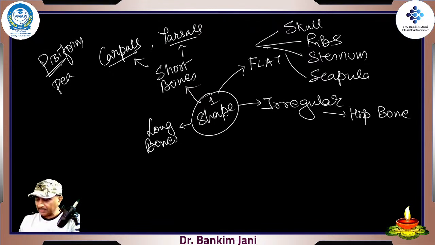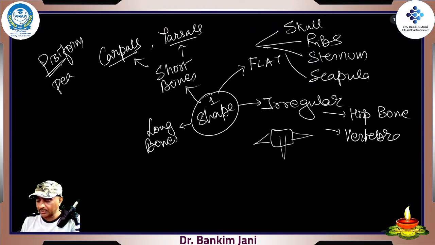So that's the hip bone. Then we have the vertebra. Vertebrae have transverse processes and a completely different shape. So these are the vertebrae, which are irregular bones.